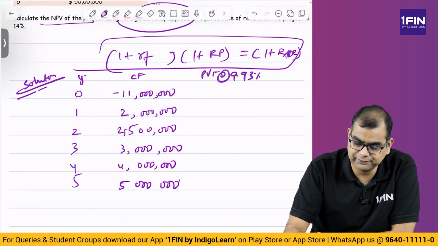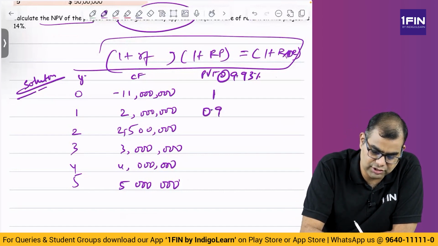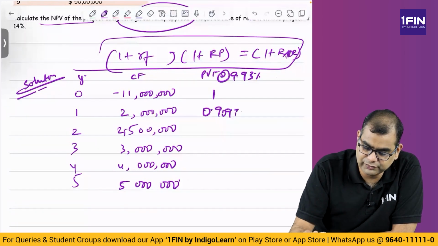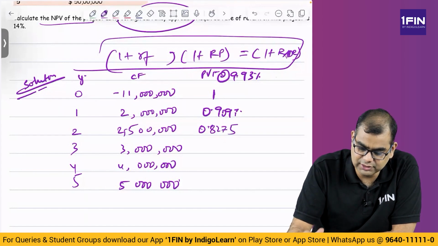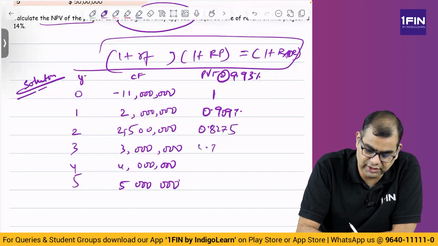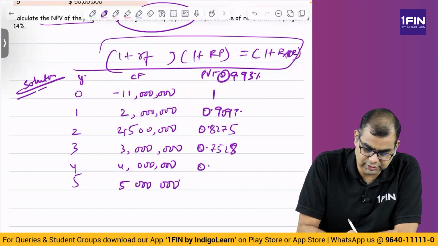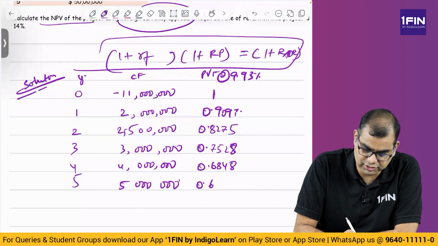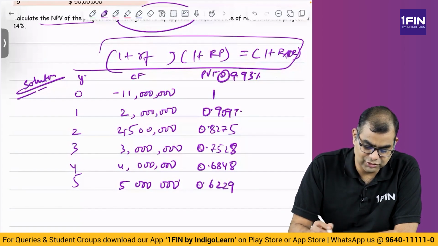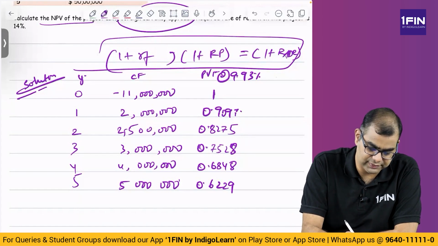So, 1 by 1.0993 is equal to, this is 1, this is 0.9097 is equal to 0.8275 is equal to 0.7528 is equal to 0.6848 is equal to 0.6229. So, 0.6229. This you will arrive at the NPV.